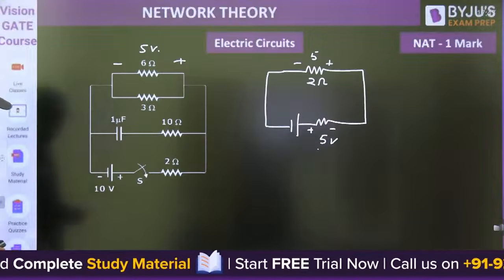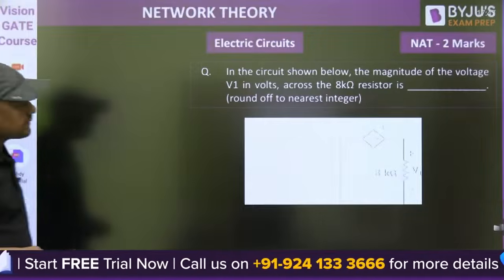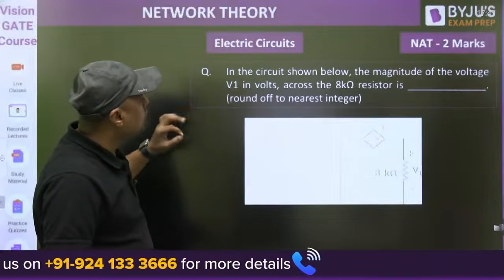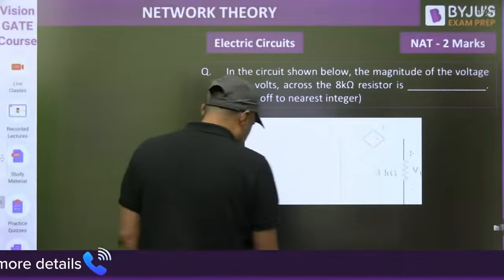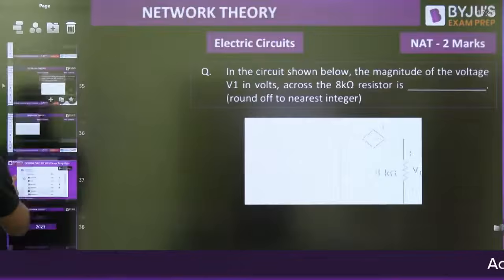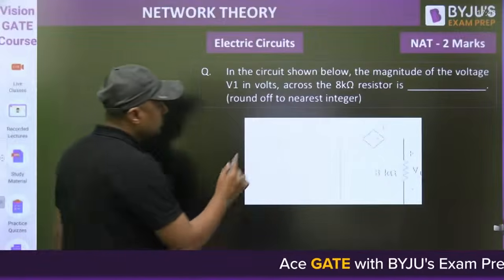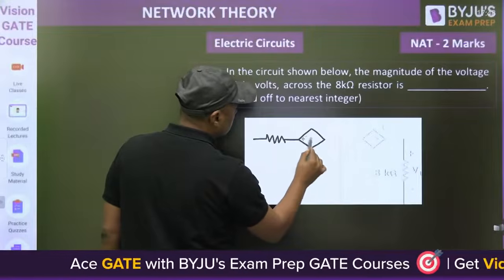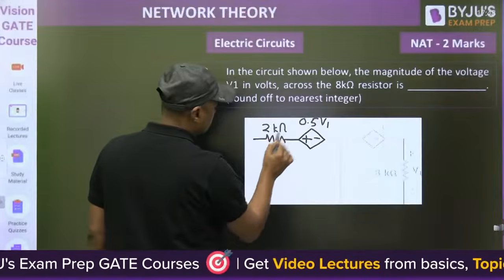And now watch this. This is from 2021. Right? Now what is the problem here? Printing problem. In the circuit shown below, the magnitude of the voltage V1 is the voltage across the 8 kilo ohm resistor. I have to redraw the diagram. Is there a problem in every question? No, only in this one question. Okay, no problem. This is 2 kilo ohm. 0.5 V1. Okay, and that is I.